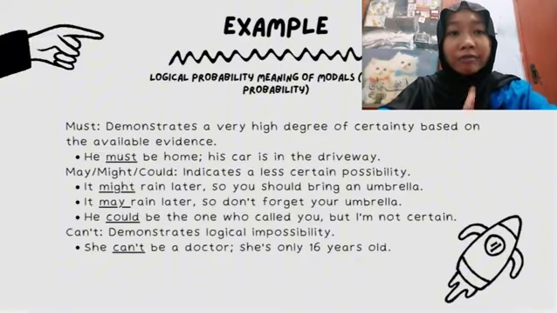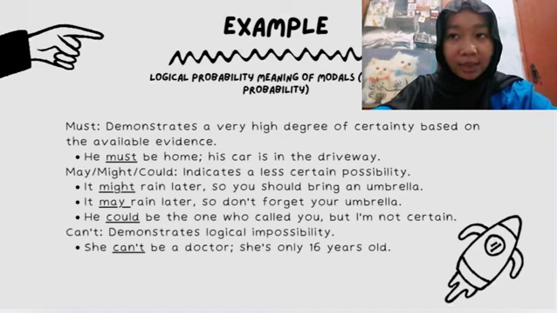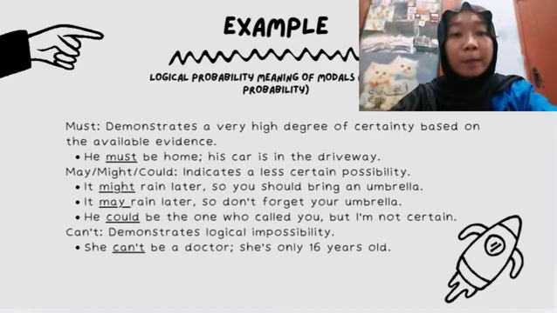I will provide 5 examples for each aspect we will discuss. Number 1 is logical probability meaning of modals. This is the use of modals to express a degree of certainty or logical possibility about an event.